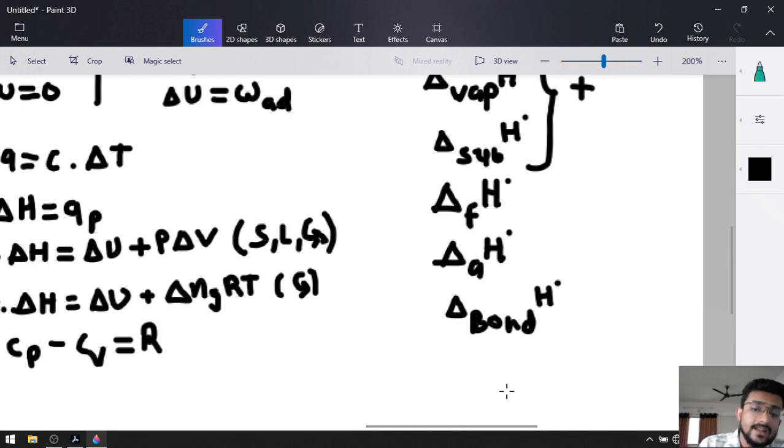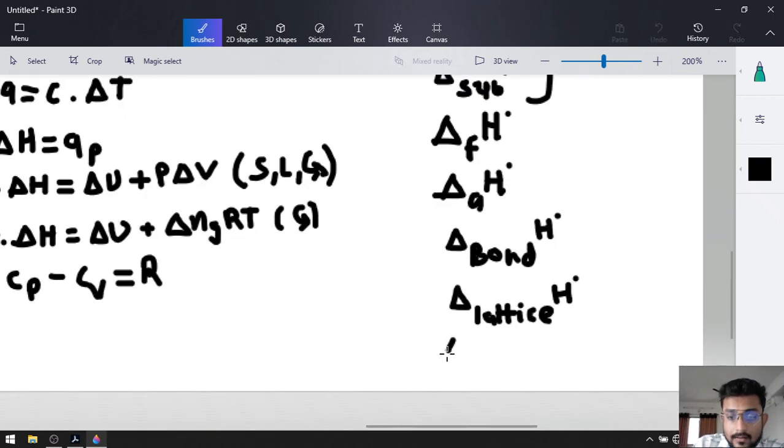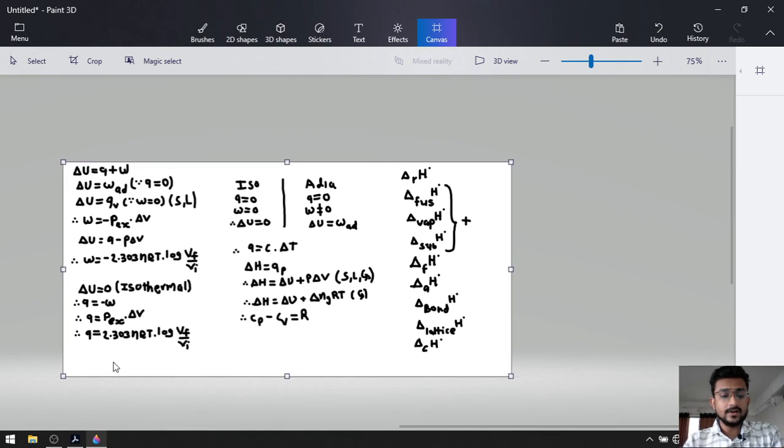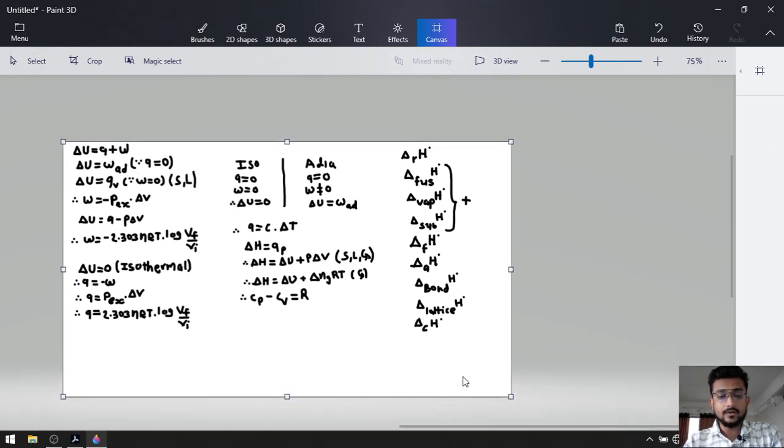After the bond enthalpy, we discussed lattice enthalpy, that was delta lattice H naught, right. Between them, we discussed delta C H naught, which is combustion enthalpy. And in the Born-Haber cycle, we used different types of enthalpies also.